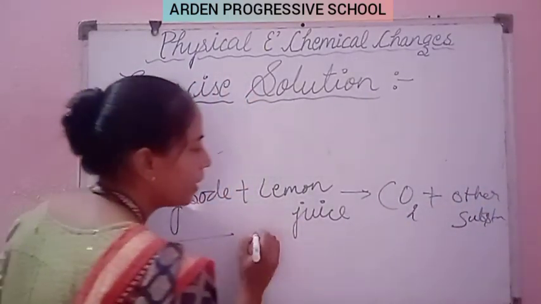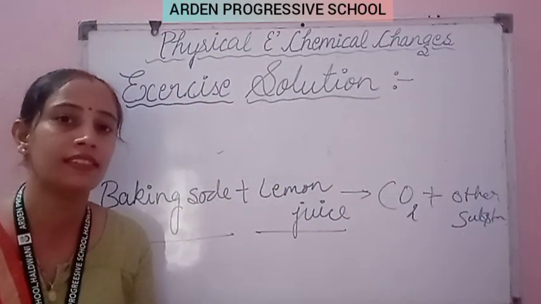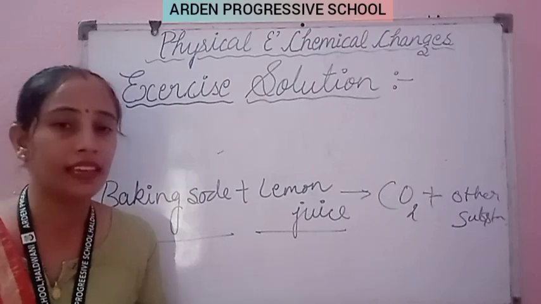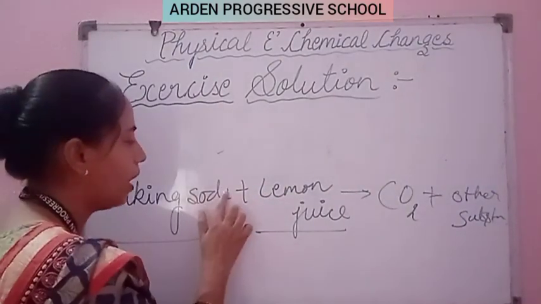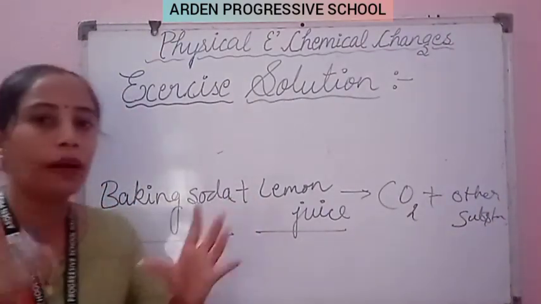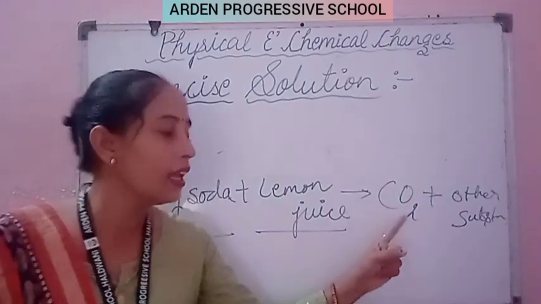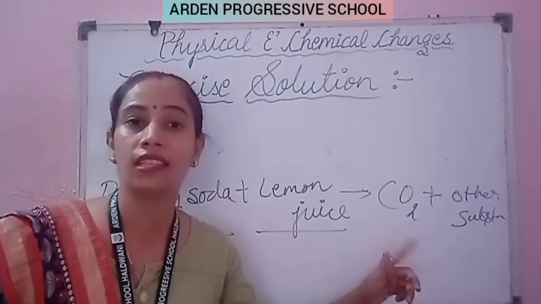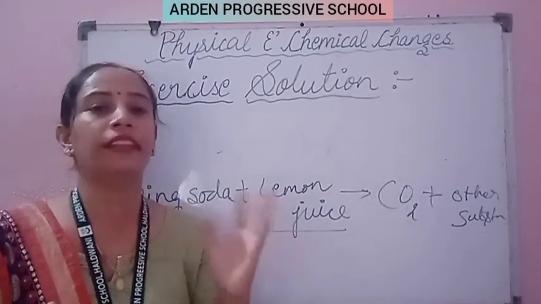So this is the chemical change in the reaction. So which kind of changes takes place? It is a kind of chemical change when we mix the baking soda in lemon juice. The bubbles are produced, and the bubbles are produced due to the evolution of the gas, that is the carbon dioxide. जब carbon dioxide evolve होती है तो bubbles बनते हैं.